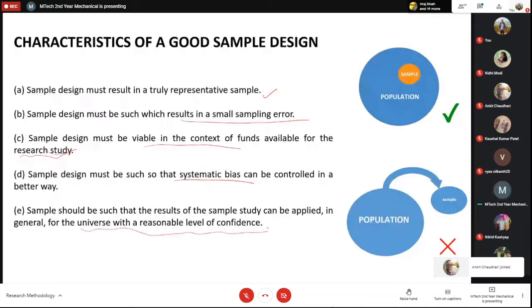That means whatever results you are getting from the sample should represent your population or your universe. For example, if this sample is giving the characteristics of this population, then it is a correct one. But if your sample is outside this population, if it is not giving the characteristics, and there are multiple sampling errors and some systematic bias, then this is not correct actually. So it should be from the population.